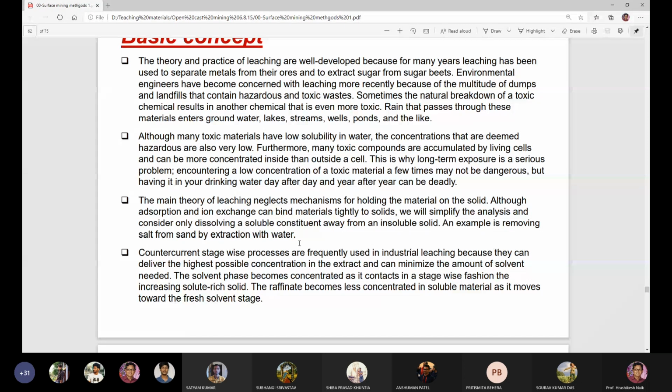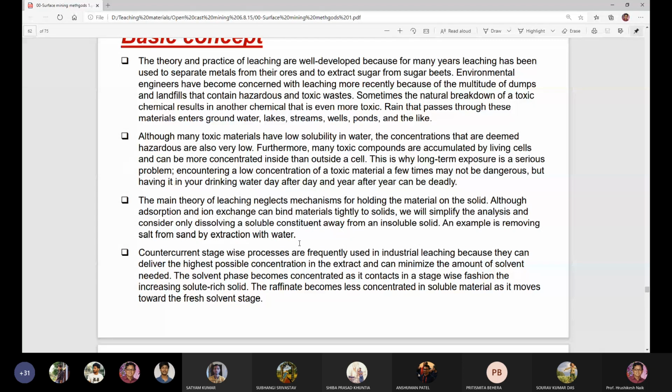Salt, how the salt is mined, by the help of water force. That is also called a leaching, in situ leaching method. Salt from the river water, from the sea water, we get the salt.